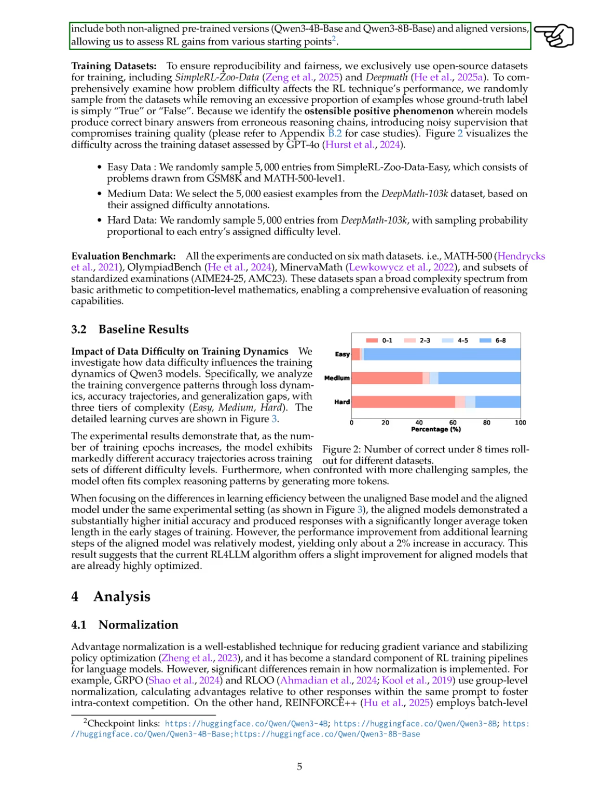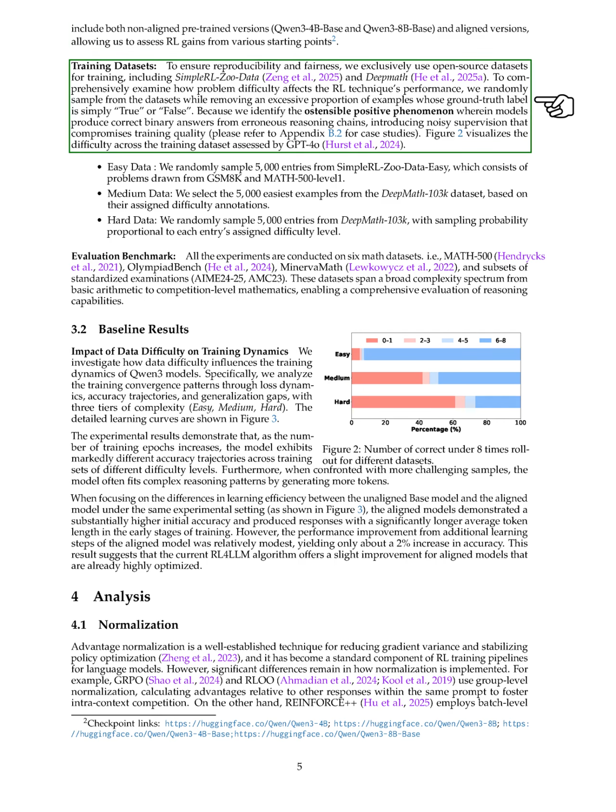Our learning rate is set to 41. For text generation, we use a top_p value of 42, a top_k value of 43, and a temperature of 42. To evaluate reinforcement learning techniques across different model sizes, we test two models, Qwen 3-4B and Qwen 3-8B. Each model size includes both non-aligned pre-trained versions and aligned versions, allowing us to assess the benefits of reinforcement learning from various starting points.